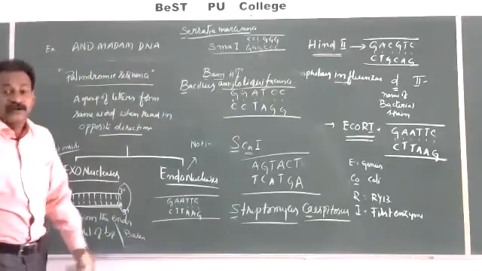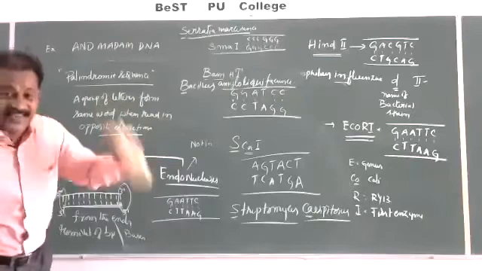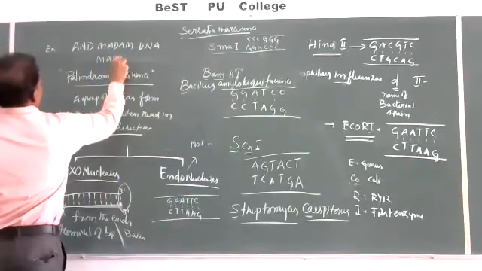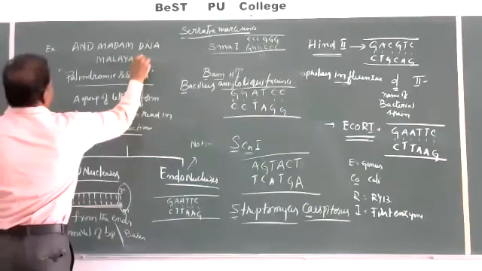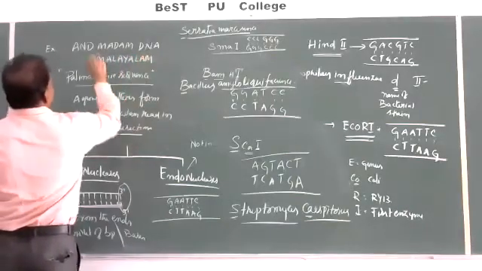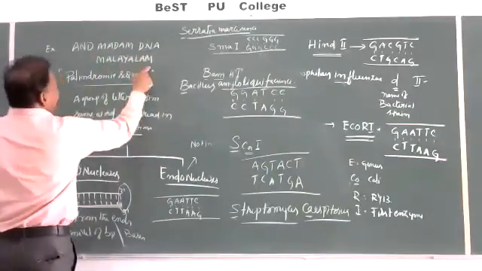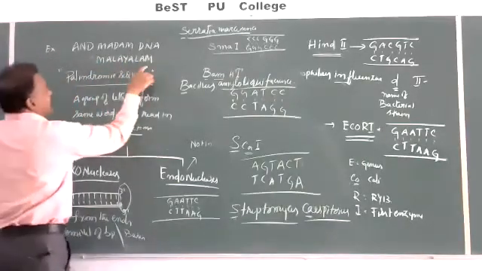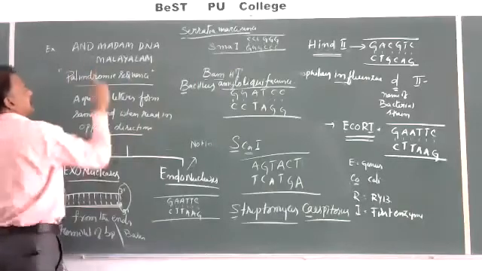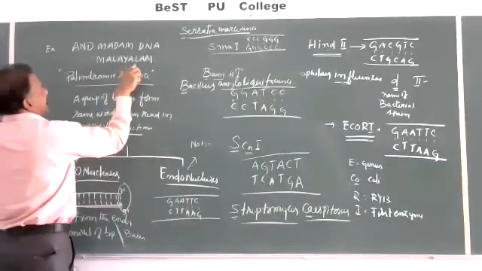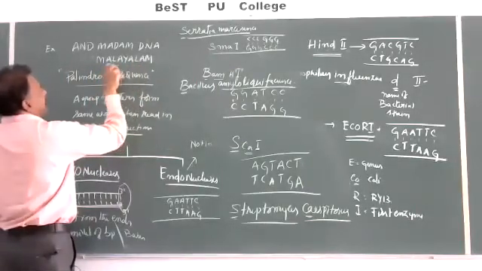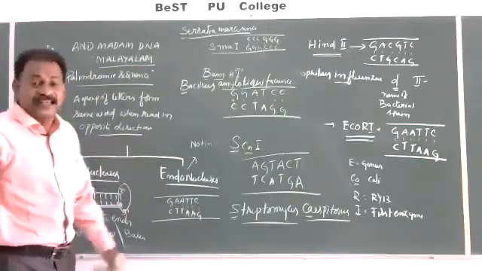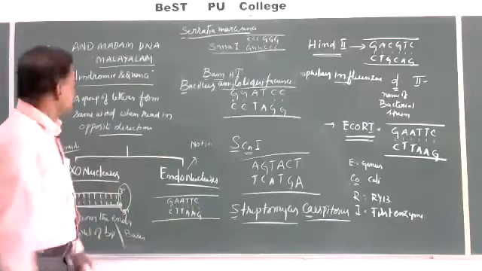Palindromic sequence is that, for example, Malayalam. In the book, they have given this reference. A group of letters forms the word. If you read in the forward direction or backward direction, Malayalam, in both directions it can be read and gives the same word.